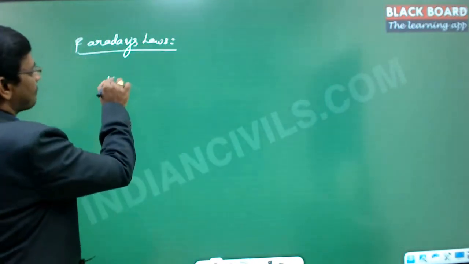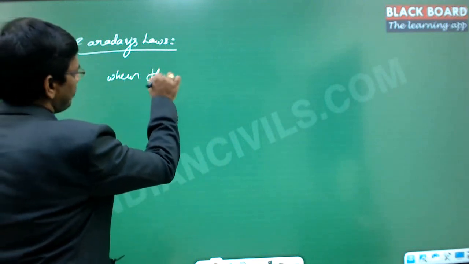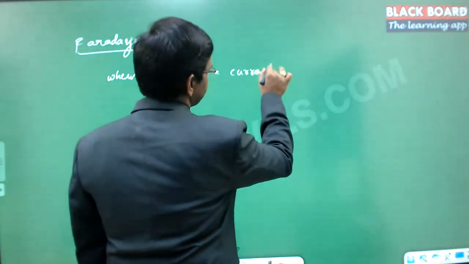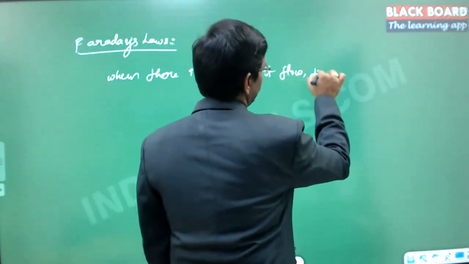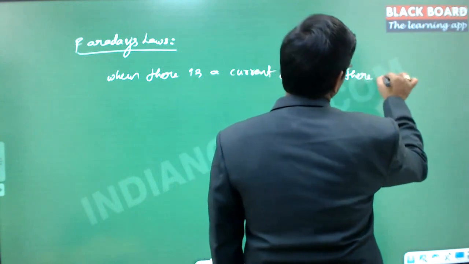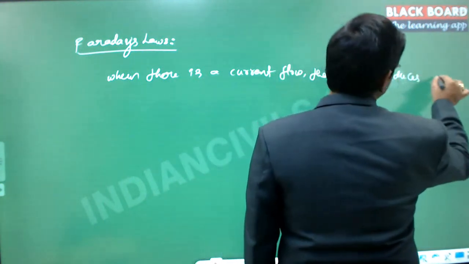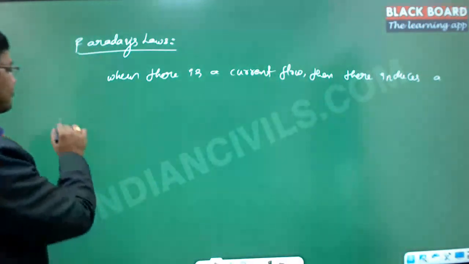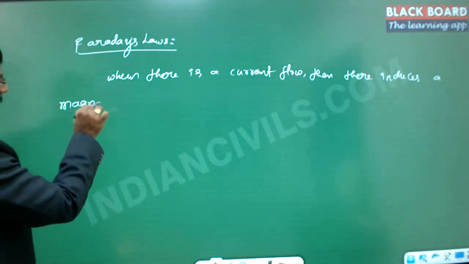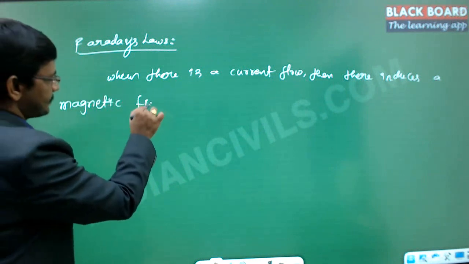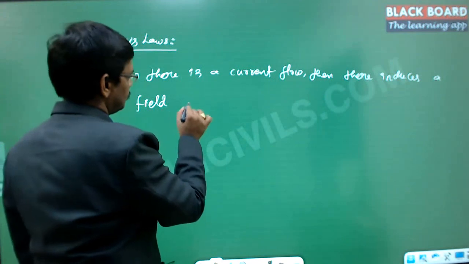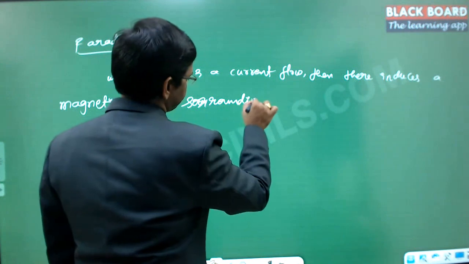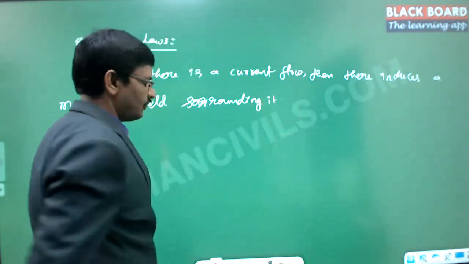Faraday's law says that when there is a current flow, a magnetic field is induced surrounding it. So this is one fundamental principle.